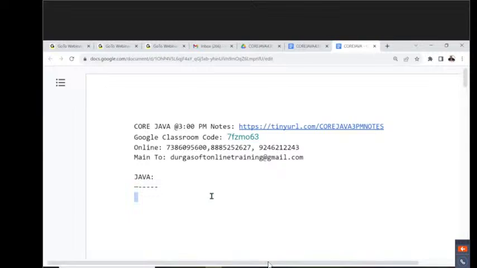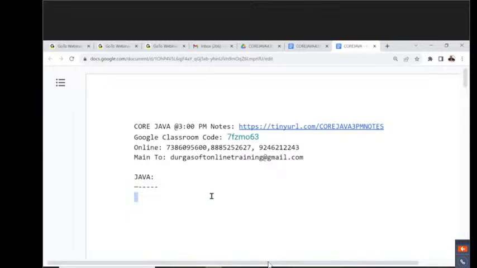Java 20th version. What is the first version of Java? 1.0 version. Now at present, Java 1.20th version. Almost how many versions are available? Nearly 20 versions are available in Java. Observe carefully.